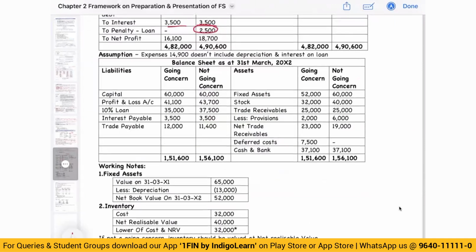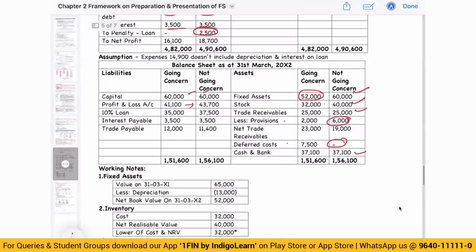fixed asset, if going concern, 52,000 based on depreciation, realizable value. Stock, realizable value. Trade receivable, 25,000 minus provision of 6,000. Deferred cost, 0 because it will no longer be there. Cash in bank remains the same. Capital, 60. P&L, depending on whether you have earned 16,100 or 18,700.